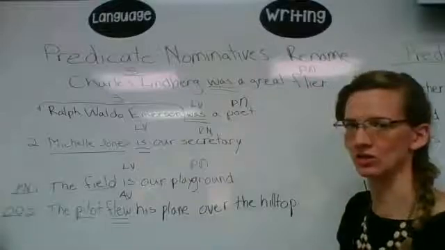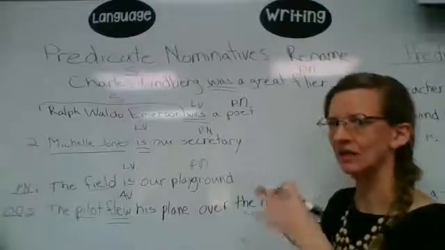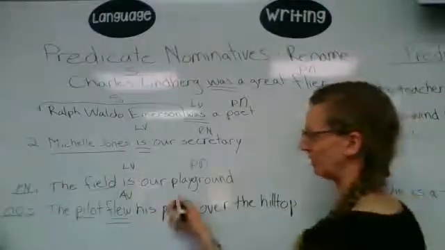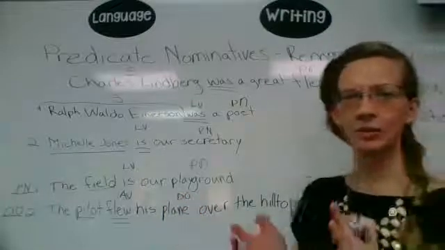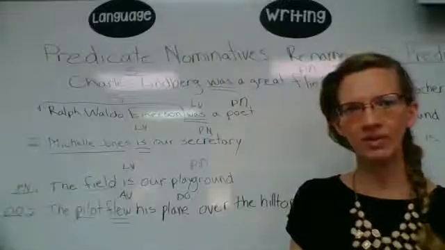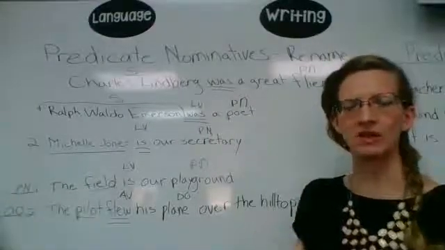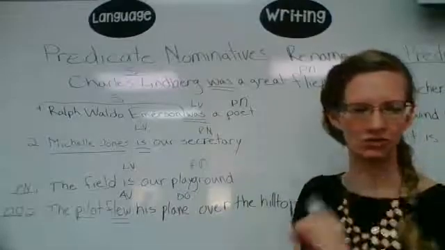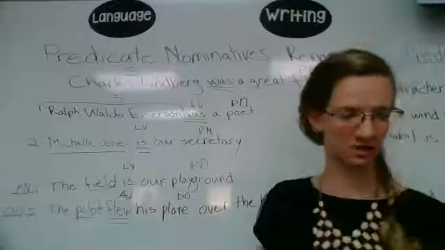It's a direct object. It doesn't rename the pilot. The pilot isn't a plane. It's just describing it. The pilot flew. What did he fly? He flew his plane. So that's a direct object. All right, so that's how to recognize a predicate nominative. The best way to remember that is predicate nominative renames. So think of it as another name. So nominative and name, N and N, so you don't get confused. So predicate nominative renames your subject.